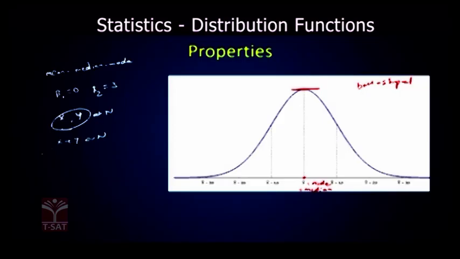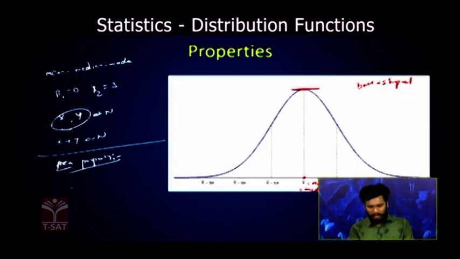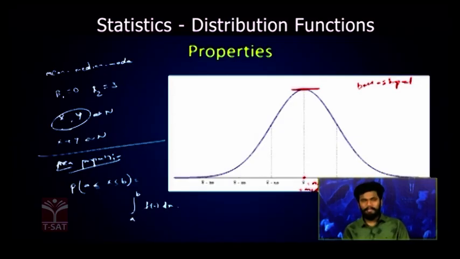Now a very important property in the normal distribution is the area property. So what is this area property? Now let us see, if you want to find a probability within the interval a to b. We know that for continuous random variables we find the probability with respect to the limits a to b or c to d, like that. Now if you want to find the probability from a to b, it will be the integral from a to b of f of x dx. This is nothing but the area under